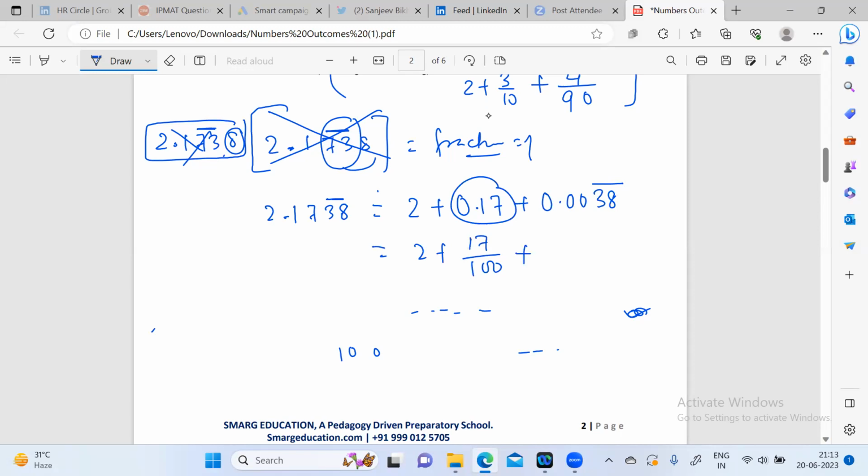And then for this, we will write 38 as the numerator, 99 for all the recurring digits, and 00 for the 2 zeros ahead of the recurring digits. And then we will solve all this to get the final fractional representation of the same number.